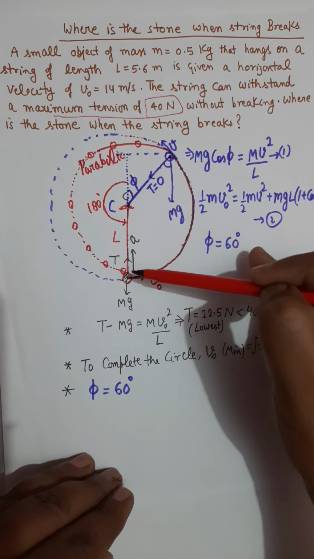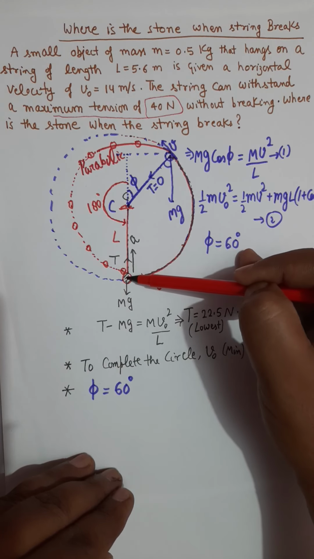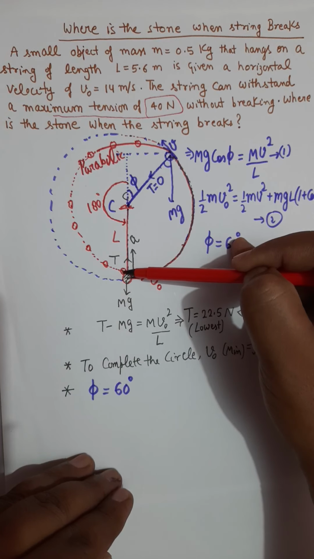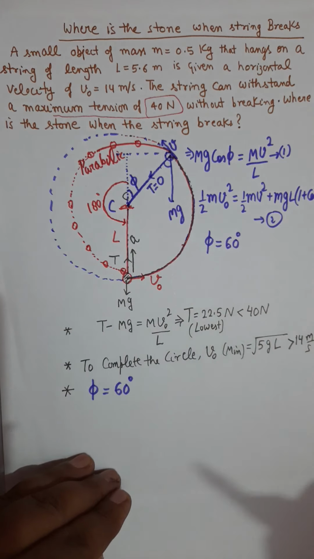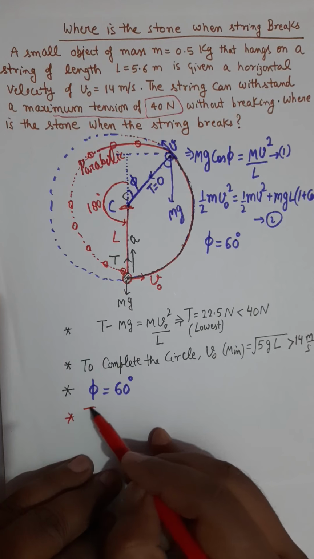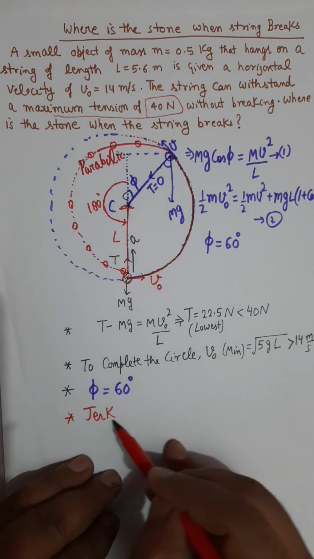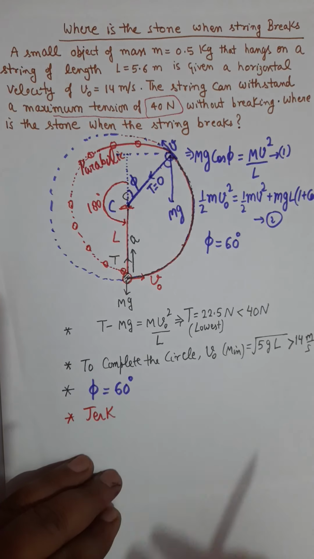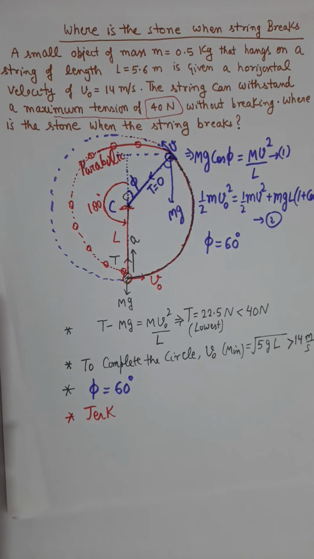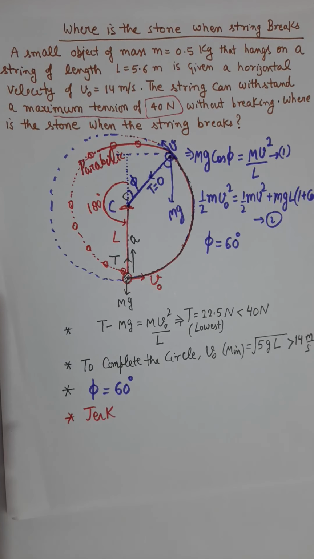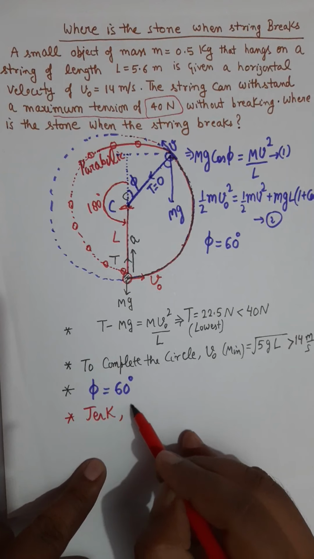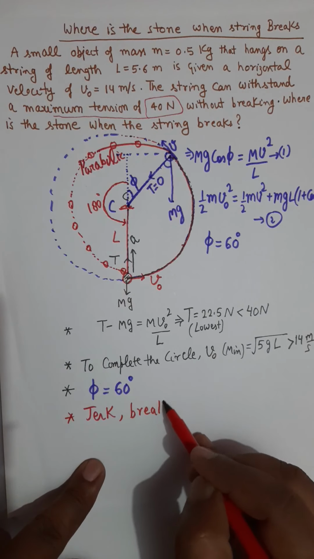Now the moment the particle is back at this point, there will be a sudden jerk on the string, and that is going to be a very large value of tension force, and the string will break because of that jerk.